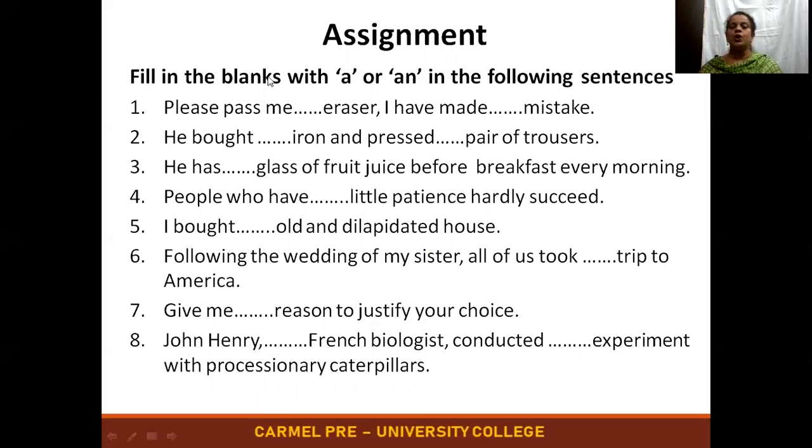I want you to copy under the heading as articles and the side heading as assignment. Copy these questions and fill them with the answers. The answers will be discussed later, but this should be copied in your classwork note.